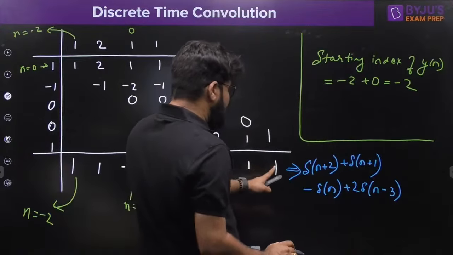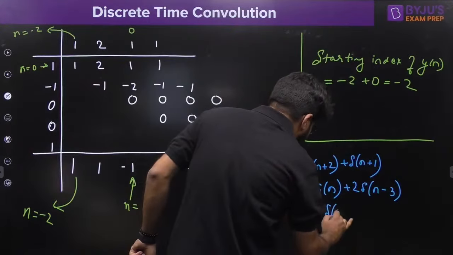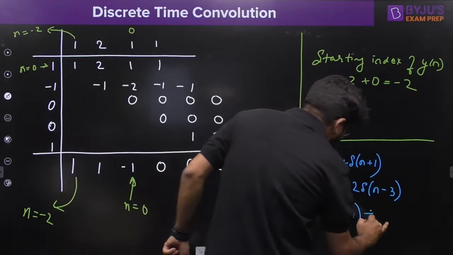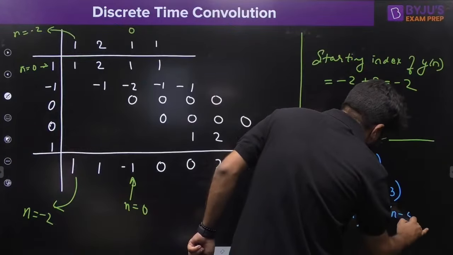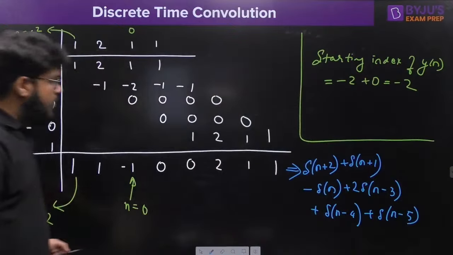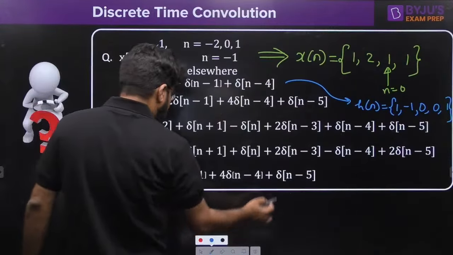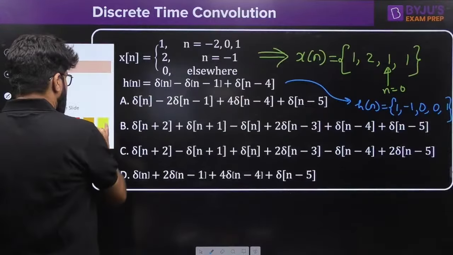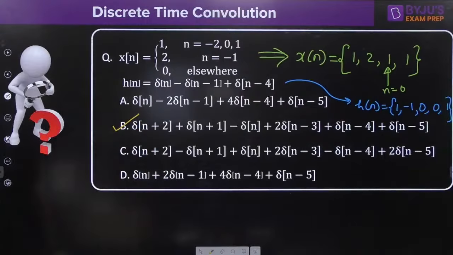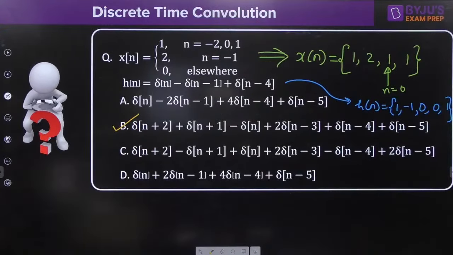Then delta n minus 4 plus delta n minus 5, with coefficient plus 1. So delta n plus 2 plus delta n plus 1, and so on. Clearly option B is seen in front of me, which is the correct answer. Option B is the correct answer, right?